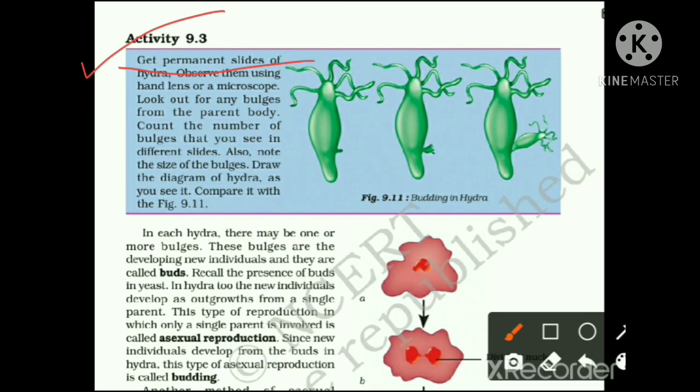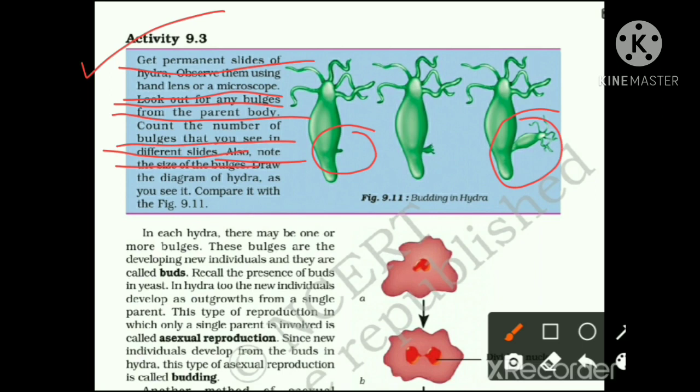Observe them using a hand lens or microscope, whatever is available, and look out for any bulges from the parent body. Count the number of bulges that you see in the different slides. At first, what are these bulges? These bulges are buds, and the number of bulges may be more than one, so you have to count it in the permanent slide. Also note the size of the bulges. It may be very small like this, and it may be a larger one like this one.